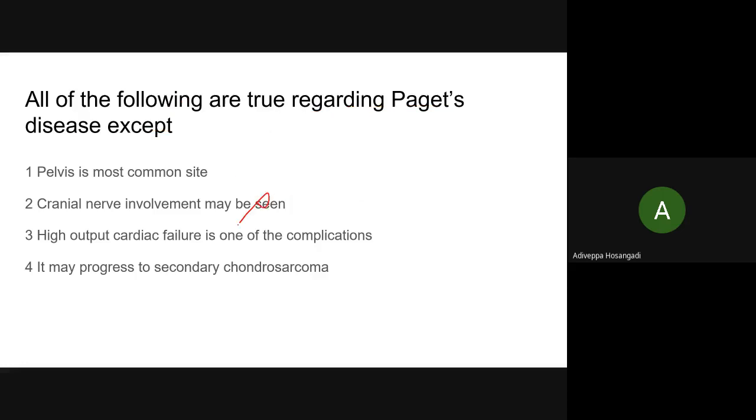Okay. You are wrong, Manjunath. I'll tell you why. Paget's disease: pelvis is definitely the most common site. High output cardiac failure is one of the complications. In Paget's, there are different stages 1, 2, and 3. It is in a resorptive stage.